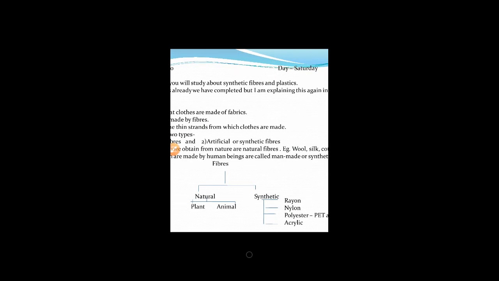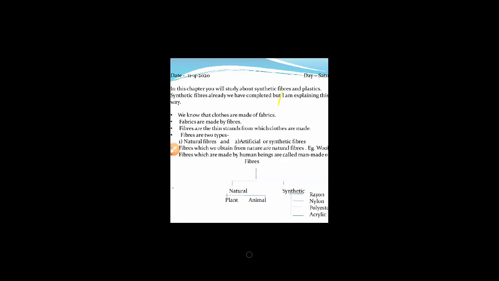Now the next slide, this is the revision, we can say the recall slide that I already explained to you. What is in this recall slide? We know that clothes are made of fabrics, right? And fabrics are made by fibers. Fibers are the thin strands from which clothes are made. Fibers are of two types, natural fiber and artificial or synthetic fiber. Fibers which we obtain from nature are natural fibers, for example wool, silk, cotton, etc. Fibers which are made by human beings are called man-made fibers, synthetic fibers.